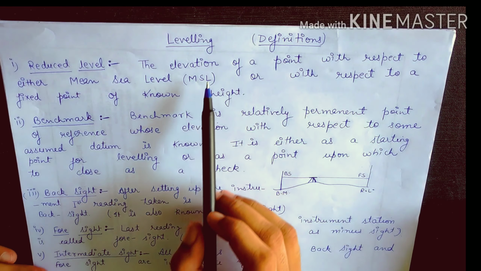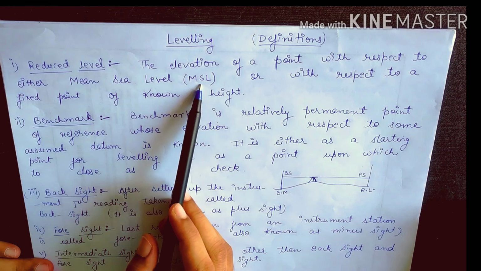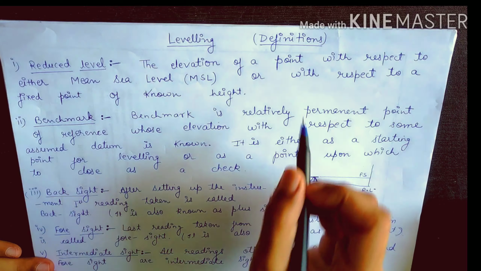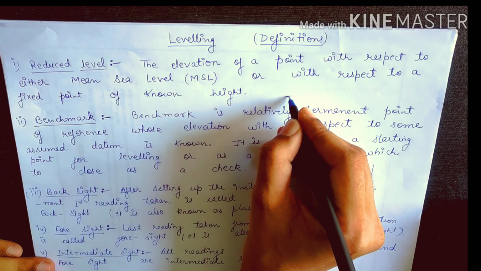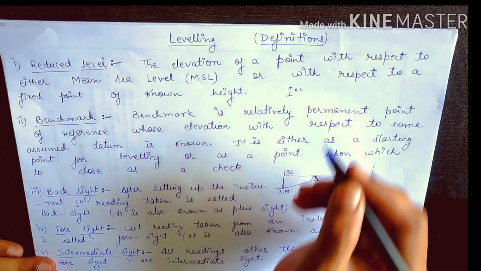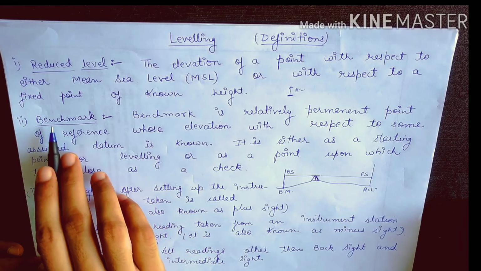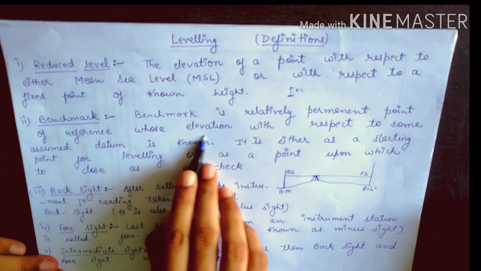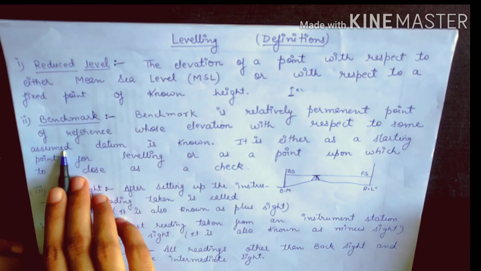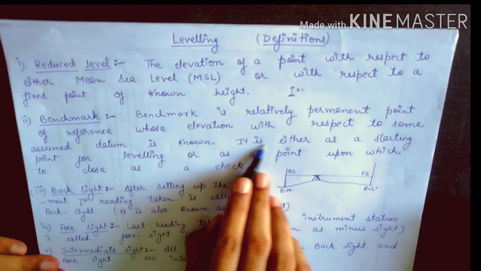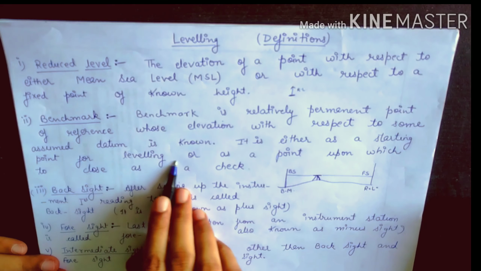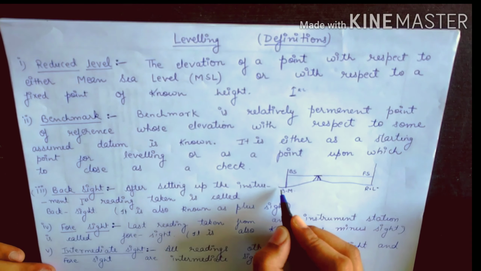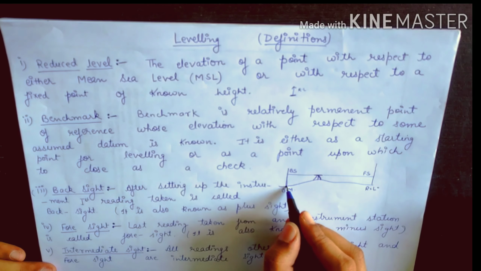Reduced level. The elevation of a point with respect to either mean sea level or with respect to any fixed point of known height. Okay, if it is the datum and we have to find out the height from the datum, then it is known as the reduced level. Datum or any fixed point. Benchmark. Benchmark is a relatively permanent point of reference whose elevation with respect to some assumed datum is known. It is used either as a starting point for leveling or as a point upon which to close as a check. Okay, this is the benchmark whose elevation is already known.